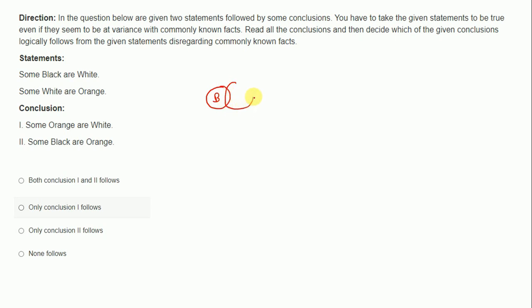So a few portion of black will be common to white. Now some white are orange. So some portion of white will be common to orange. Now the conclusions. Some orange are white. Yes, it is true. We can see from this Venn diagram, and this is called a Venn diagram. And now, some black are orange. This is not true because no portion of black is common to orange. So only the first follows. So this is the correct answer.